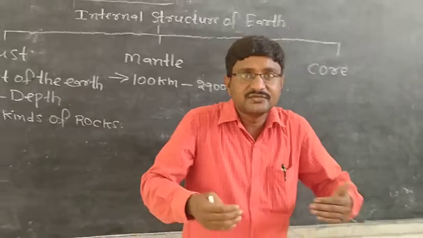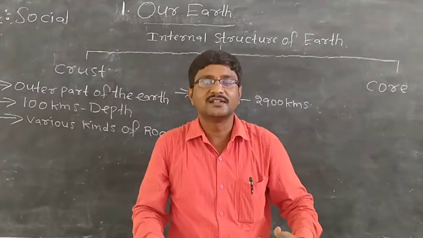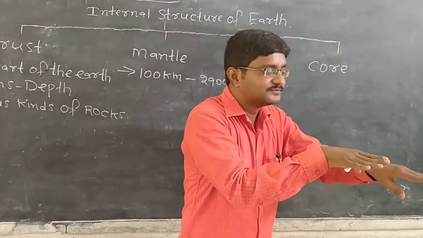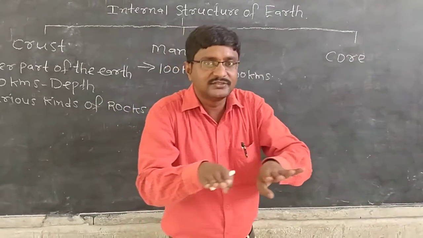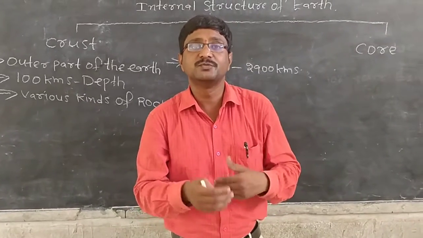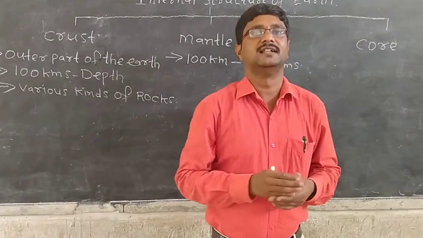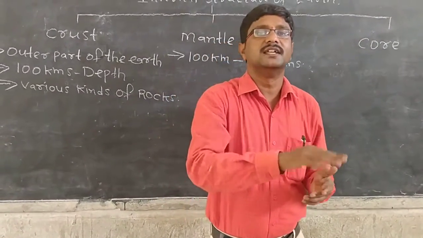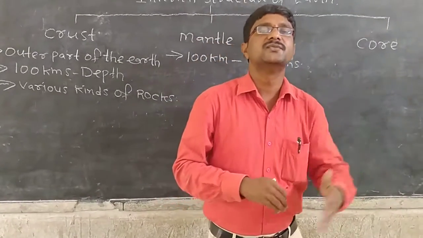So the crust which we are living on, the outer part of the earth which we are living on, what is happening? It is floating. It is not fixed at one place. Crust is floating on the upper part of the mantle. The upper part of the mantle is which kind of layer? It is a pliable layer, on which the crust is floating.